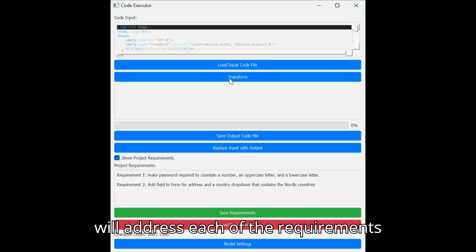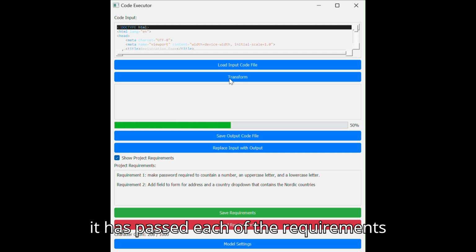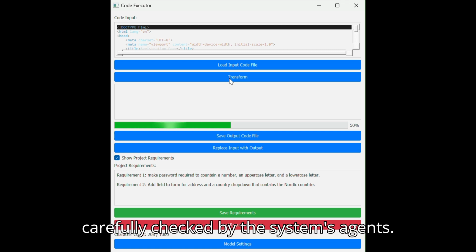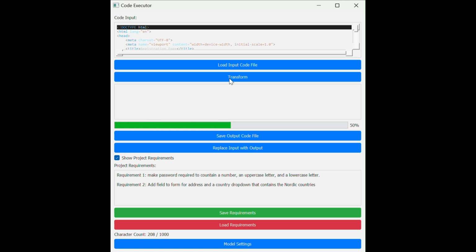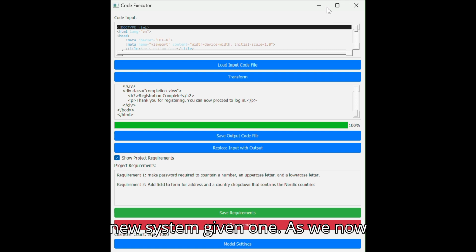The system will address each of the requirements separately and return the new code after it has passed each of the requirements carefully checked by the system's agents. Now, we will replace the old code with the new one given by the system.